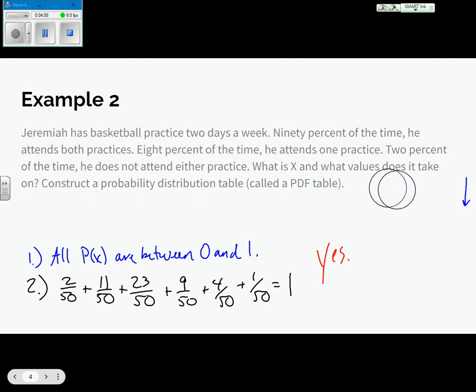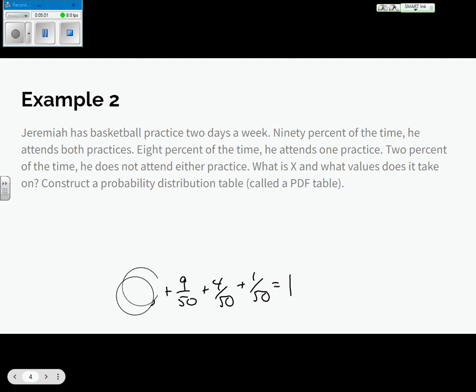Okay, let's try to work it in reverse. They're going to talk to me about a PDF. I want to construct a PDF table. So this guy named Jeremiah, he has basketball practice 2 days a week. And 90% of the time, he attends both practices. However, 8% of the time, he only attends one practice, and 2% of the time, he doesn't go to either practice. So I need to establish an X. I need to know what values X takes on, and then make a PDF table.